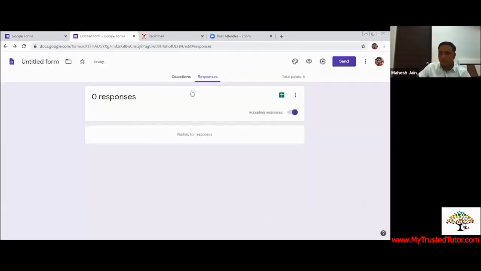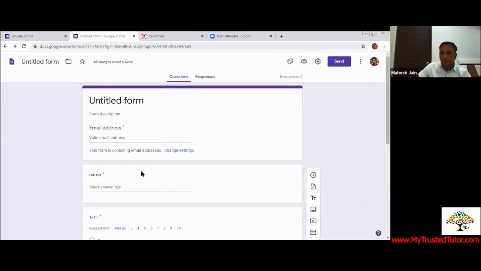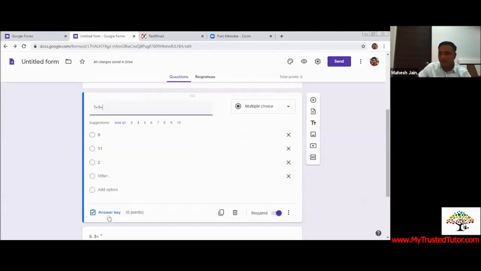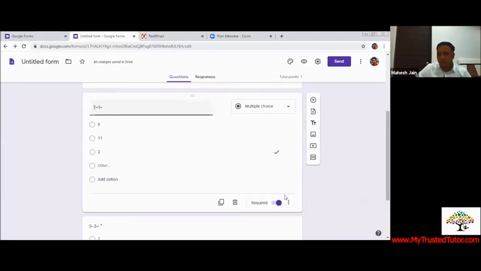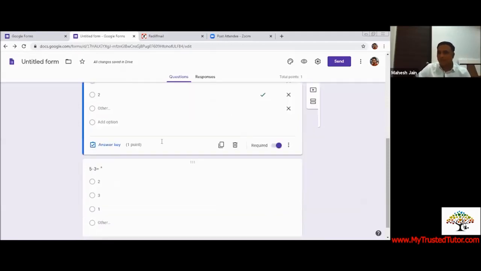Now let's go to our questions. So you could see now here, the moment I am clicking, I am getting the option of answer key. The moment you click on this, so what is the correct answer? I guess 1 plus 1 comes out to be 11. So we'll give it as 1 point. You can give how many marks you want this question for. You can make it a 2 mark question, you can make it a 3 mark question. Right now we are making it as easy. So let's decide which is the correct answer. So correct answer I guess is 2, right? So this is done. So now this is sorted. One answer is auto corrected. I don't have to do any correction. We will do it today itself.